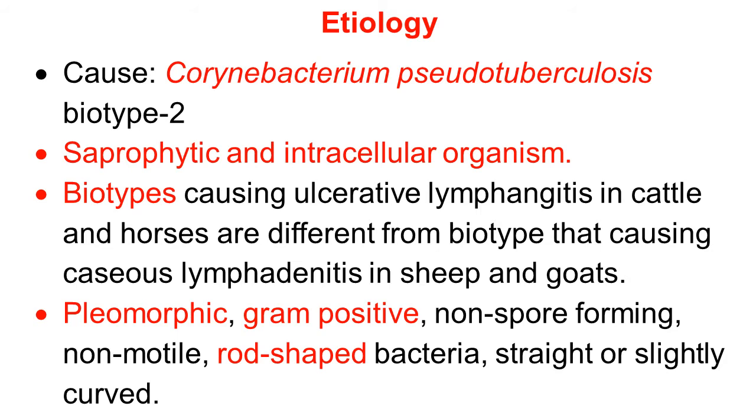Please remember, the biotype causing ulcerative lymphangitis in cattle and horses is different from the biotype causing caseous lymphadenitis in sheep and goats. The organism is the same, but there are different biotypes. In cattle and horses, it causes ulcerative lymphangitis. In sheep and goats, it causes caseous lymphadenitis.